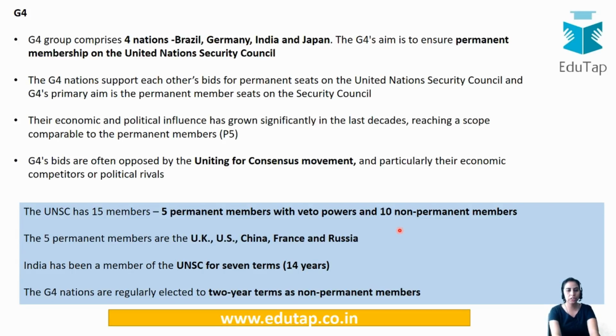And you can just read here that UNSC has 15 members, 5 are permanent, 10 are non-permanent, and India has been a member of UNSC for 7 terms. The non-permanent members, which are 10, are elected for a term of 2 years, and the 5 permanent members are already there, which have this veto power. So yes, that would be it from this particular news on the G4 grouping and UNSC. Just go through it once.